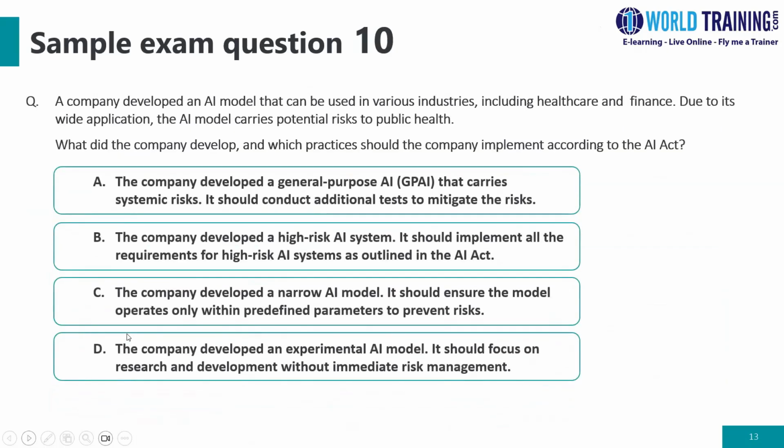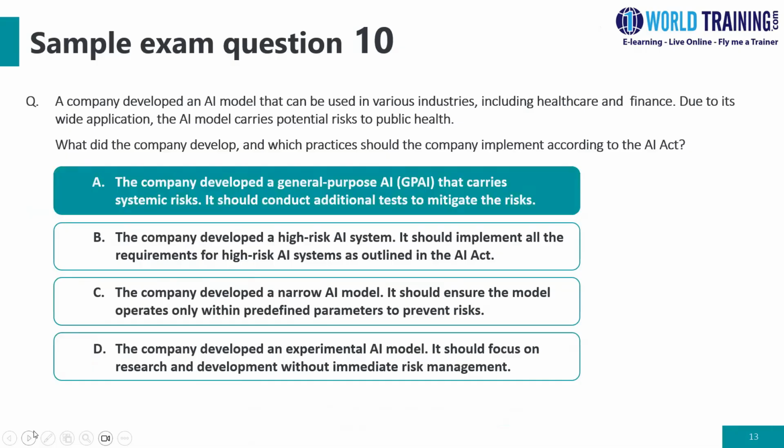A company developed an AI model that can be used in various industries, including healthcare and finance. Due to these widespread applications, the AI model carries potential risks to public health. So what did the company develop, and which practices should the company implement? Option A, develop a general purpose AI that carries systemic risk. It should conduct an additional test to mitigate this risk. Option C, the company developed a high-risk AI system, and it should implement all the requirements of the high-risk AI system, ensuring the model operates only within the preferred parameters to prevent the risk. Option D, the company developed an experimental AI model. It should focus only on research and development without immediate risk management. Again, as we see, the healthcare and finance domain, so the answer for this is option A.